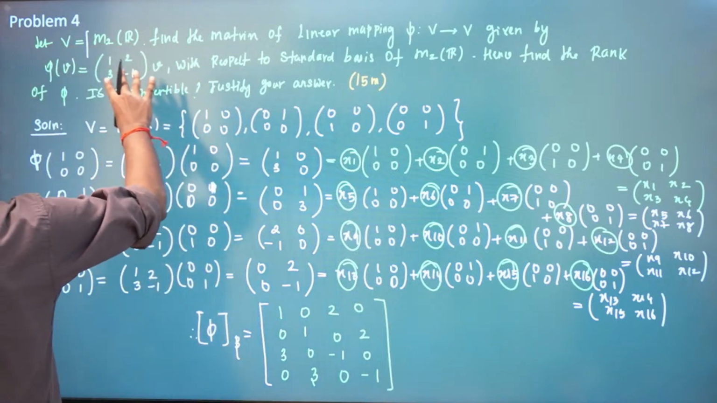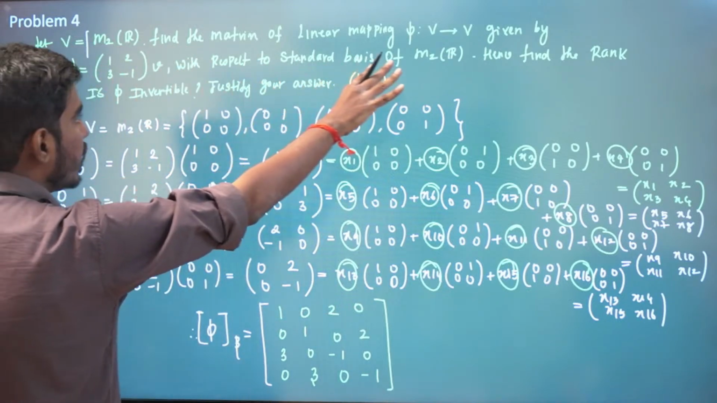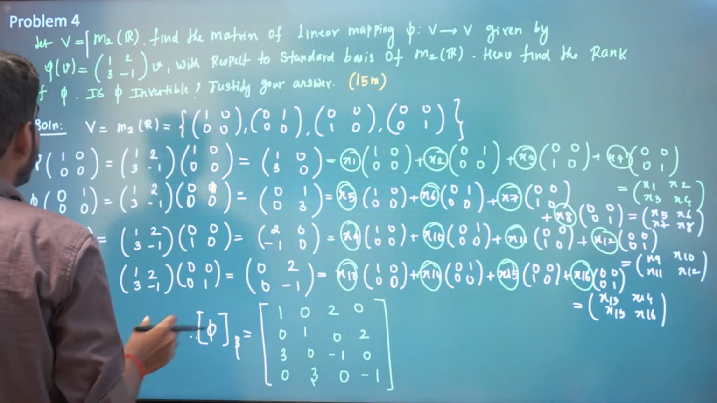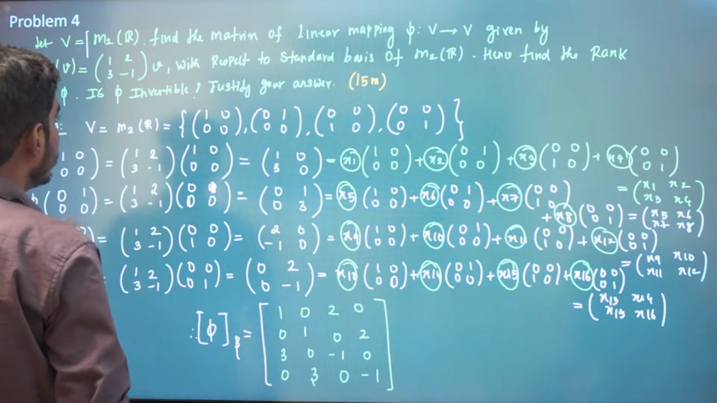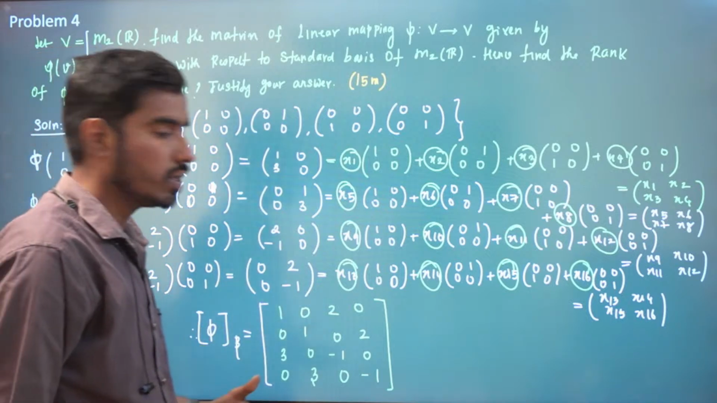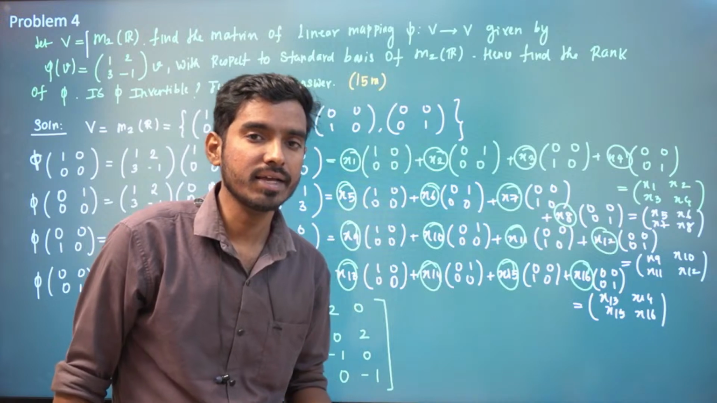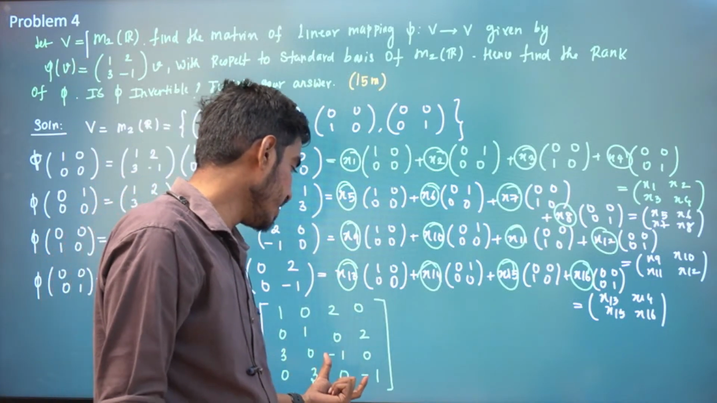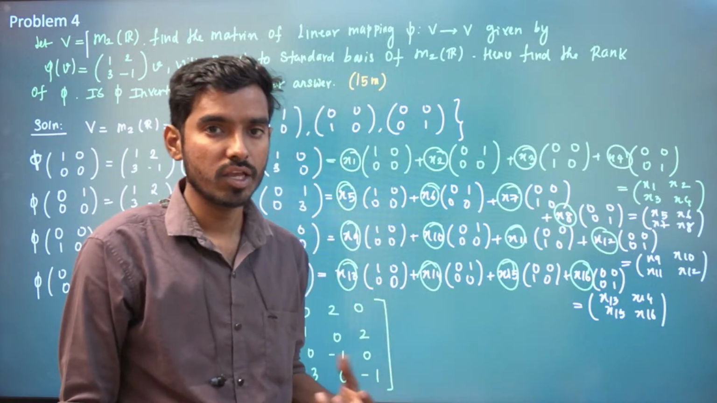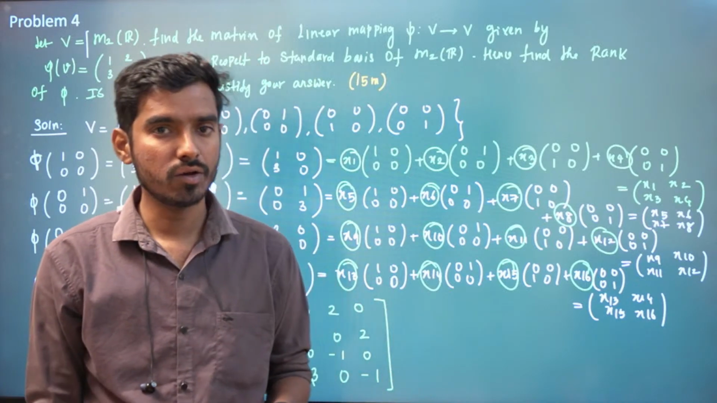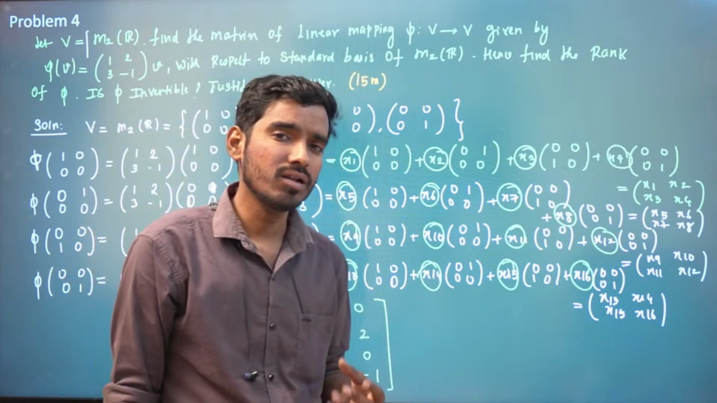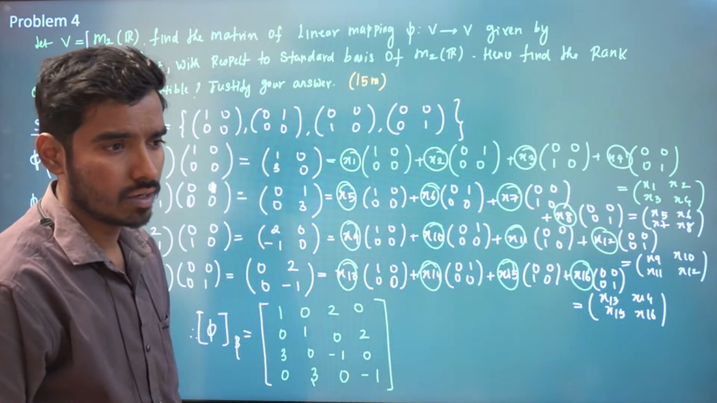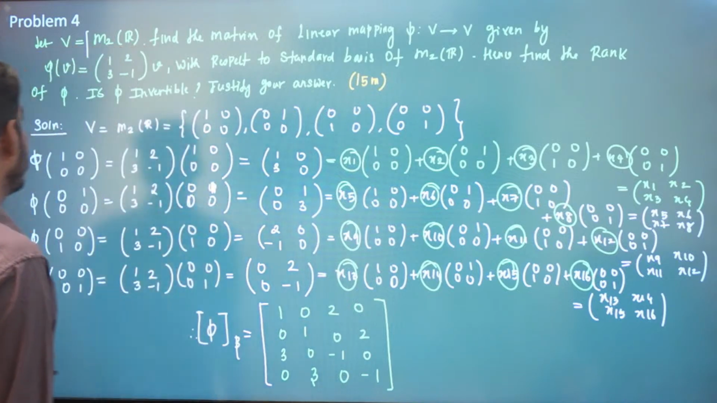Let B is equal to M2 of R. Find the matrix of linear map. This is a matrix of linear map. Hence, find the rank of P. So, rank of P is 4. Is P invertible? Yes, P is invertible. P is invertible if rank is equal to dimension. That means rank is equal to 4. If rank is 4 means determinant will be not equal to 0. Or you can also say nullity is equal to 0. That means it is invertible. You can do this in many ways.